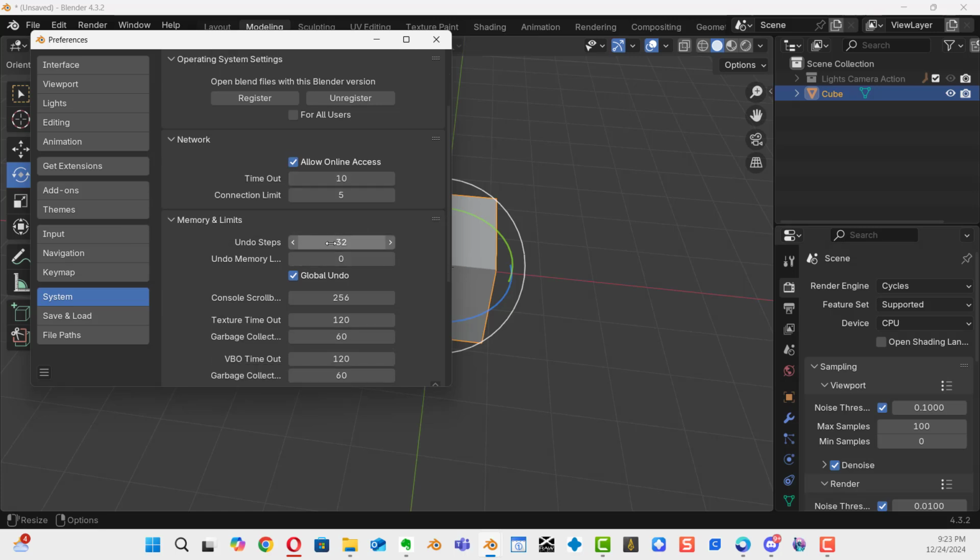In addition, undo steps. Do as many as you like. I'm going to bring it all the way up to 256. I believe that's the max you can go, and you have your global undo checked. I believe it's checked by default.